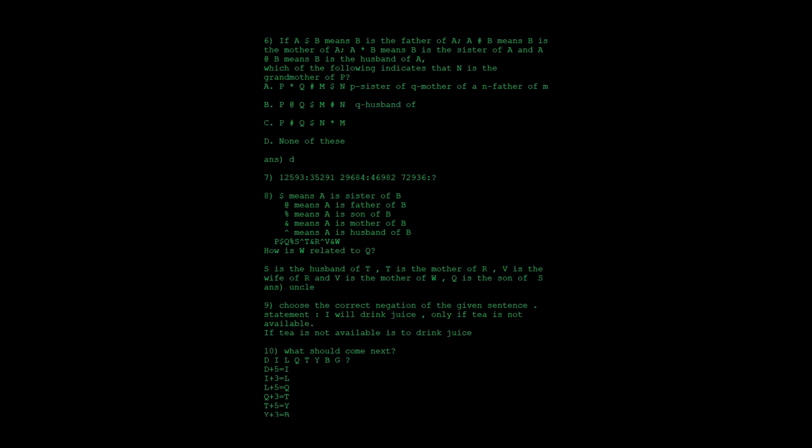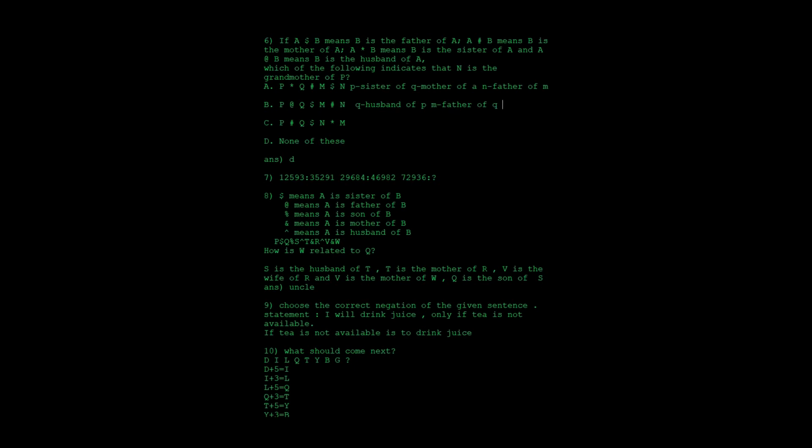The next thing is that after that Q dollar M. So again Q dollar M, where A dollar B means B is the father of A. So here you can say M is the father of Q. M is the father of Q.